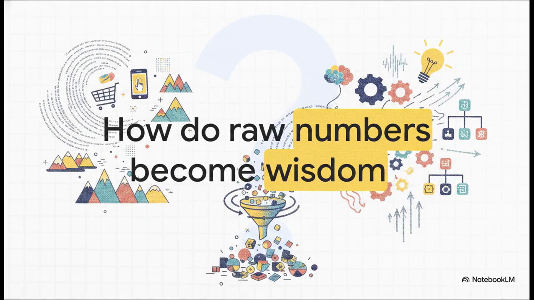I mean, just look around you. We live in a world that is overflowing with data. Every link you click, every purchase you make, every environmental sensor out there on the street, it is all just generating numbers. But ask yourself this, how do those raw numbers actually become wisdom? How do we take this massive, unorganized pile of statistics and observations and turn it into something we can genuinely use to make the world better? Well, that is the exact process of data interpretation we're going to unpack today.